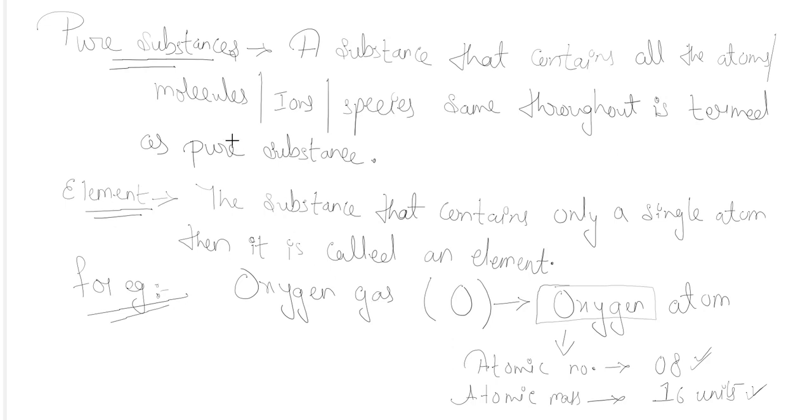Similarly, many more elements are there: iron, copper, nitrogen, chromium, etc. All these elements are used by you, knowingly or unknowingly. You are using them daily in your life, and they are present near you.